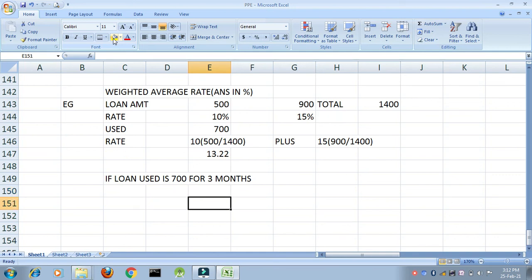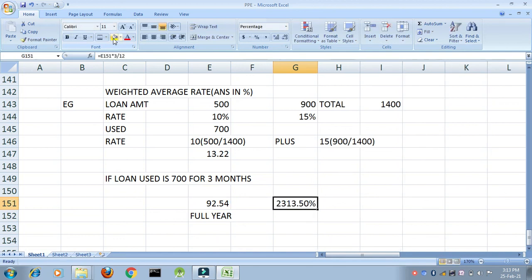What will be the amount to be capitalized? How much am I using? 700 into the rate 13.22%. The amount should be 92.54. But am I using it for the full year? No, I am using it only for 3 months. So what will be the amount? 92.54 into 3 months divided by 12 months.